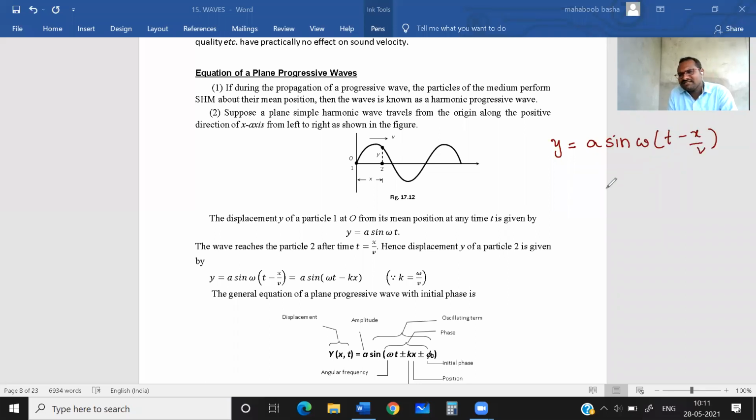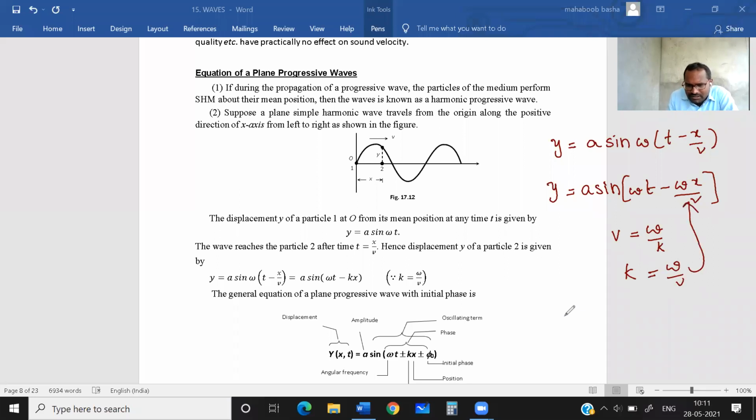We can modify this like this: y equals a sin, sending omega inside, omega t minus omega x by v. We know that v equals omega by k, a very important derivation. Then k will be omega by v. Substitute this value here, and you get y equals a sin, omega t minus k x.